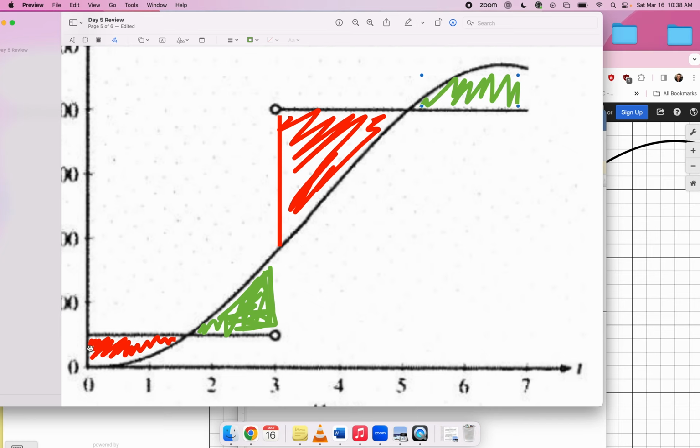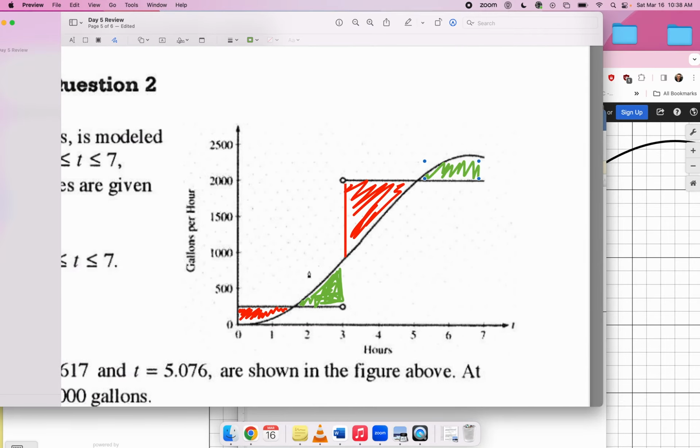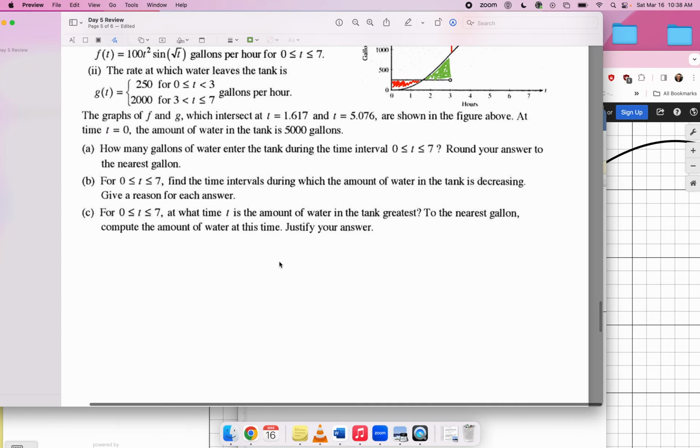Because yeah, you lose some water here, but I think you gain more than you lost by going through this green region, right? And then you're best off just stopping right there, because if you go any further, you lose a ton of water and you only gain some of it back. So I think right here at x equals 3 is what you're looking for there.